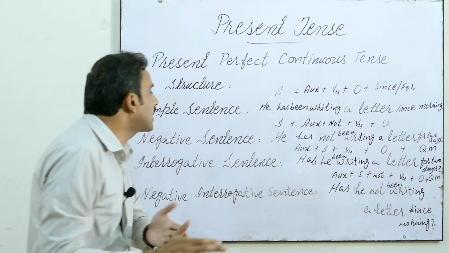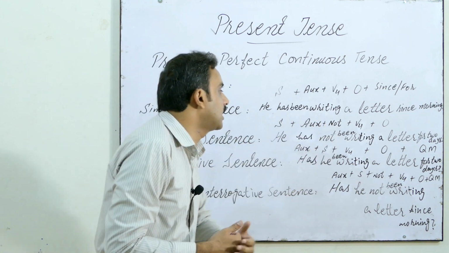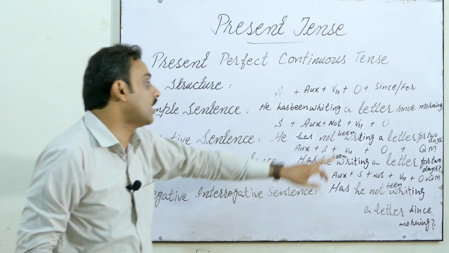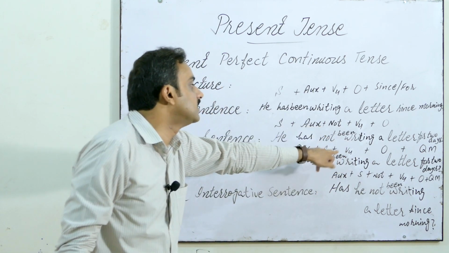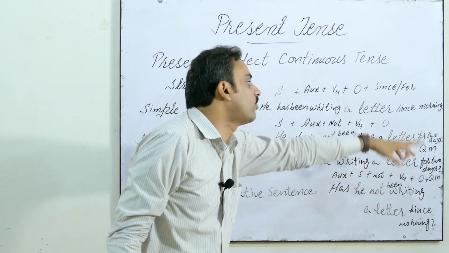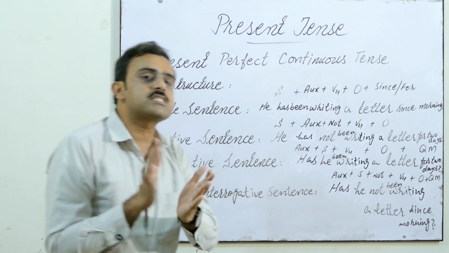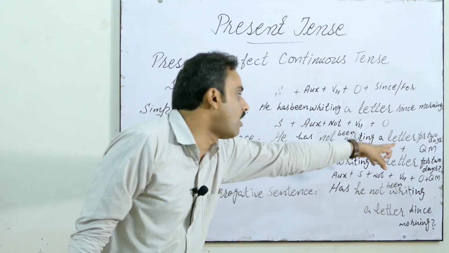And then we have negative sentences. In negative sentences, again the subject, auxiliary has not been. Now we have been after not. First we have not, then we put been over there. He has not been writing a letter for 2 days. Now the duration is limited, so we use the preposition for.